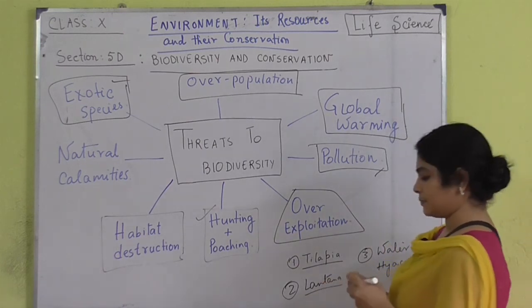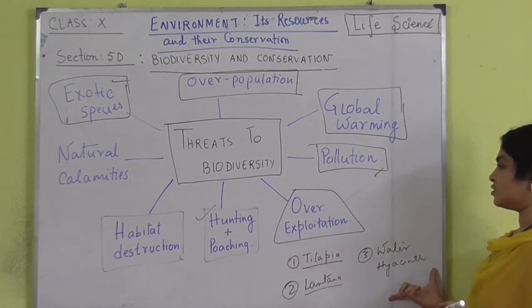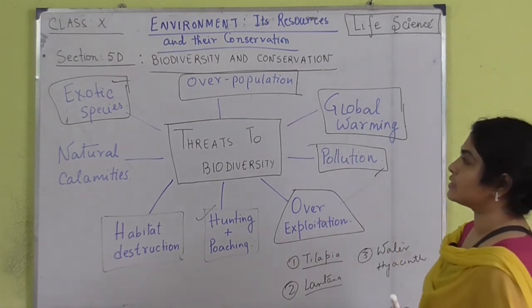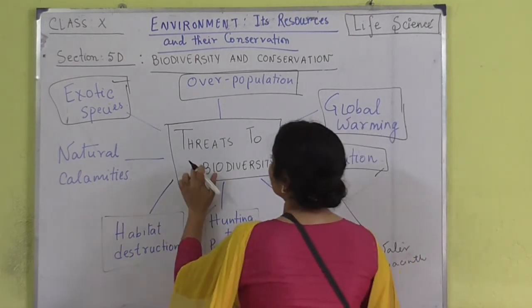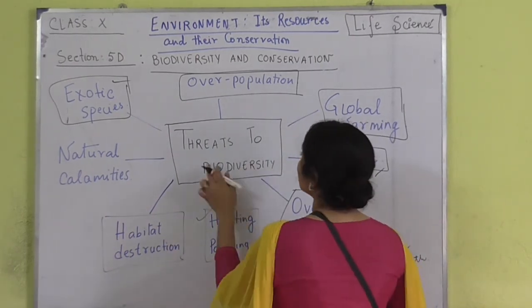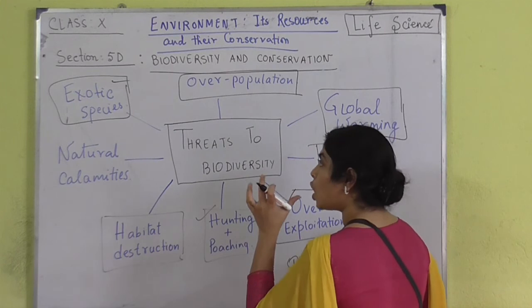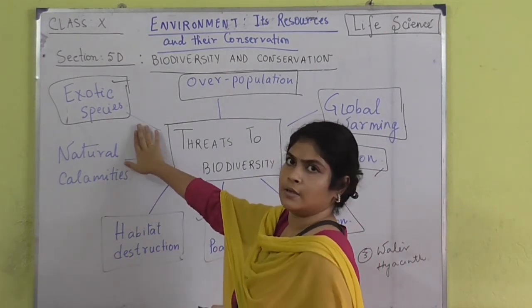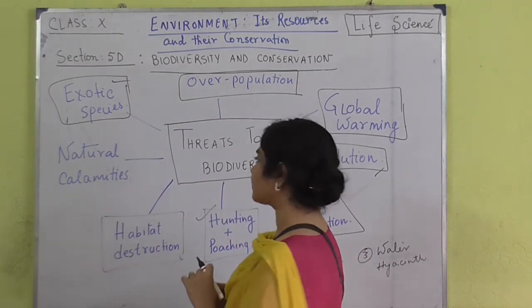This water hyacinth is acting as an exotic species. So, exotic species are a definite threat to biodiversity, because they hinder the normal biodiversity of a particular area, and they may or may not be caused by humans.